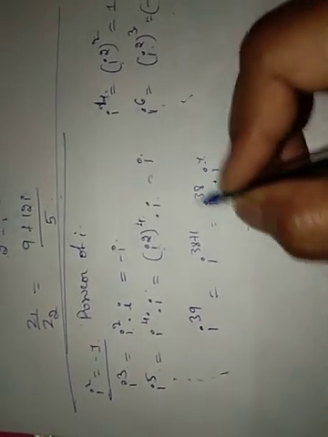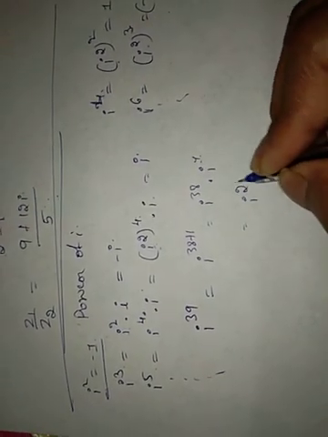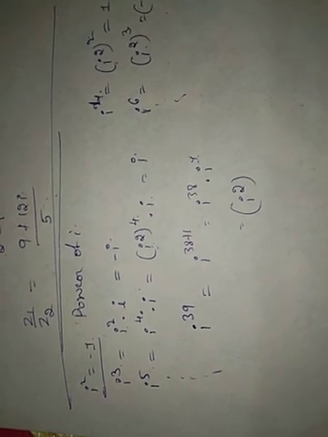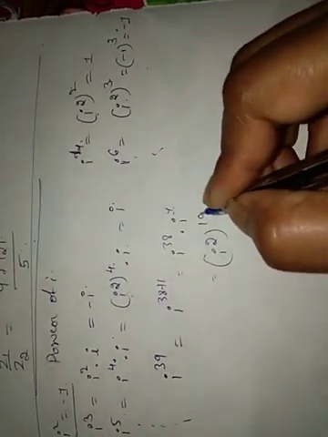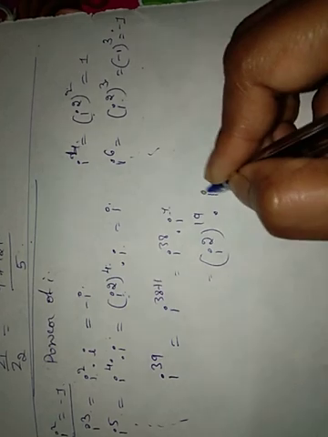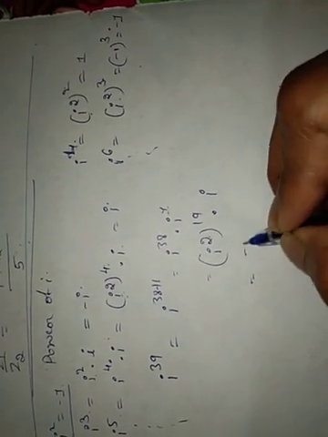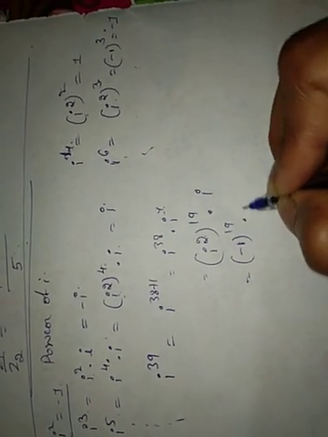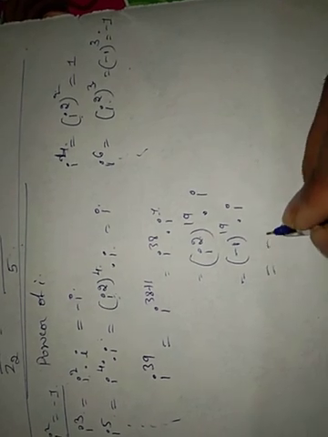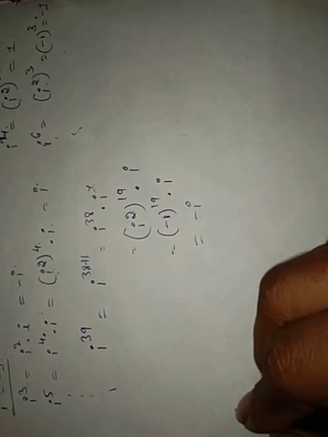Now split i raised to 38 as a multiple of 2: (i raised to 2) whole raised to 19 into i. i raised to 2 is minus 1, minus 1 raised to 19 into i. That is minus i.